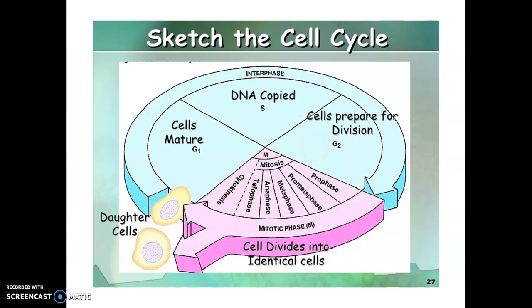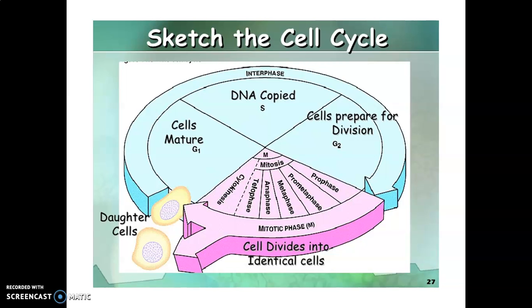It is significant to note that in the 24-hour average duration of the cell cycle of a human cell, cell division proper lasts for only about an hour, isn't it? The interphase lasts more than 95% of the duration of the cell cycle.